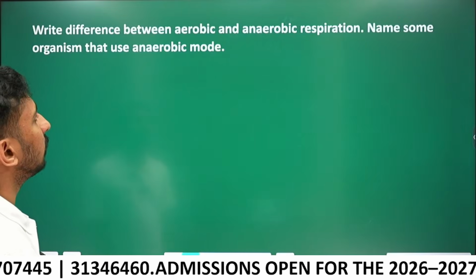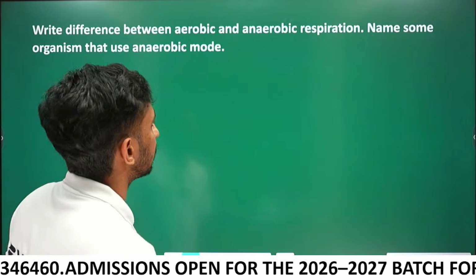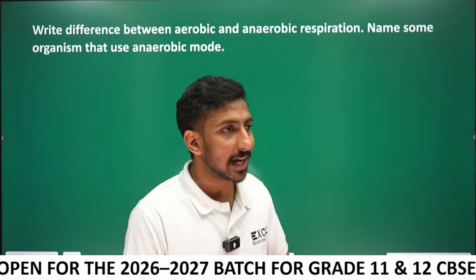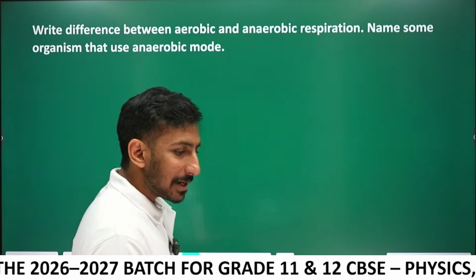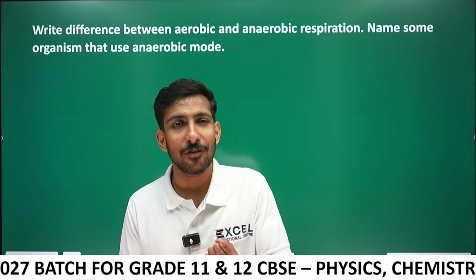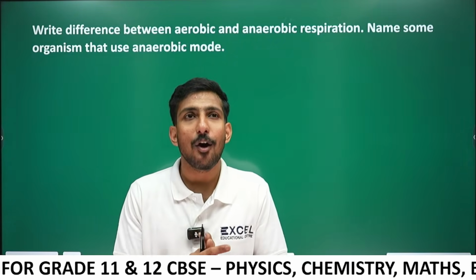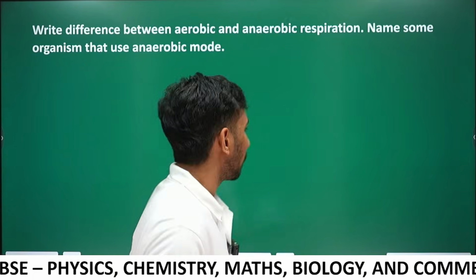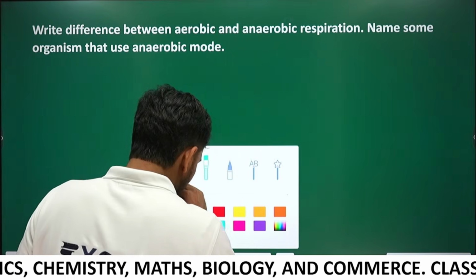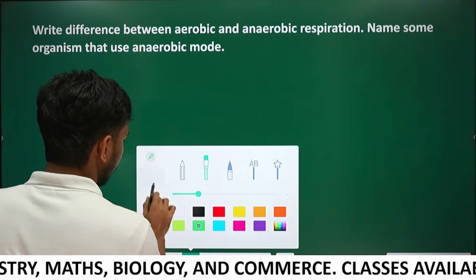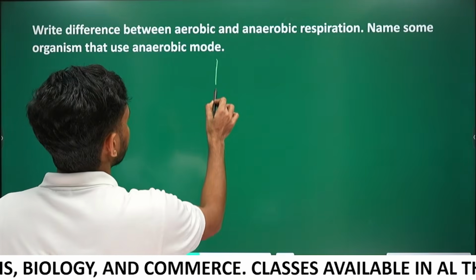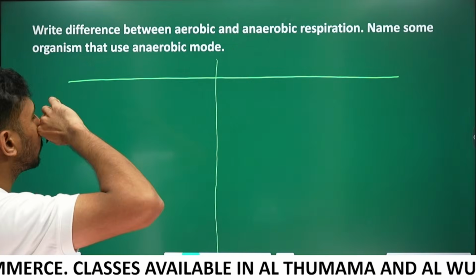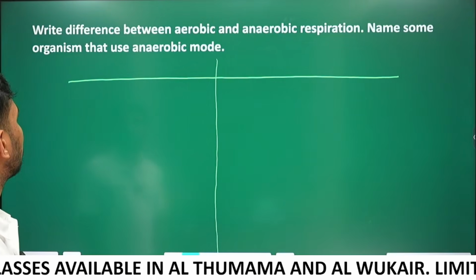Write the difference between aerobic and anaerobic respiration. Name some organisms that use the anaerobic mode. It's very easy, right? Aerobic respiration occurs in the presence of oxygen, and anaerobic respiration occurs in the absence of oxygen or when there is lack of oxygen. Let's distinguish between them.